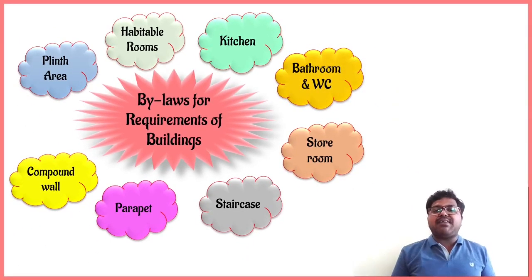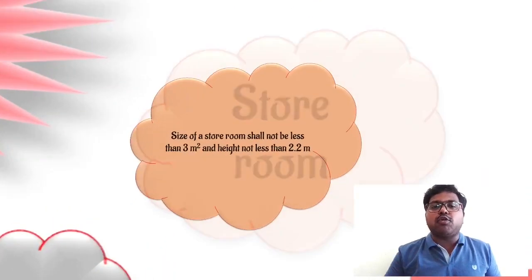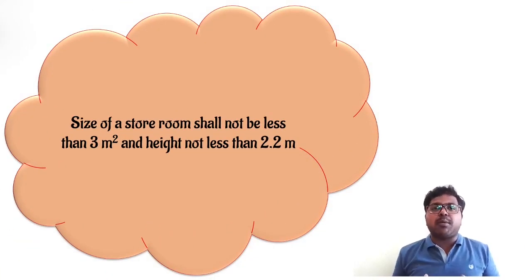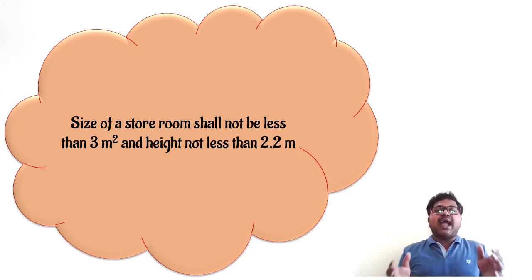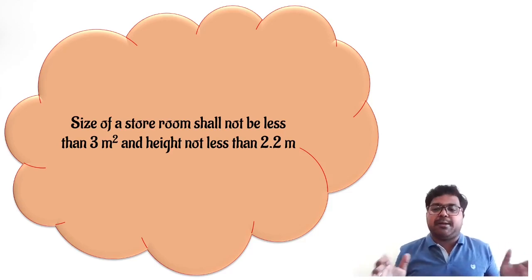Then next we are having storeroom conditions. So what are the bylaws required for storerooms? Here they mentioned only one point regarding storerooms: the size of the storeroom shall not be less than 3 meters square, and the height should not be less than 2.2 meters. So we need to follow this category. Whenever we plan for a storeroom, the height of the storeroom will be equal to 2.2 meters, and it should not be less than 3 meters square in area.